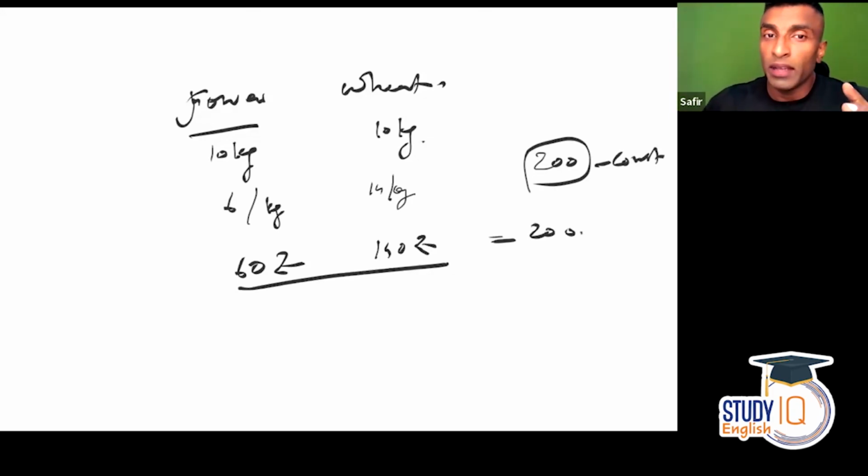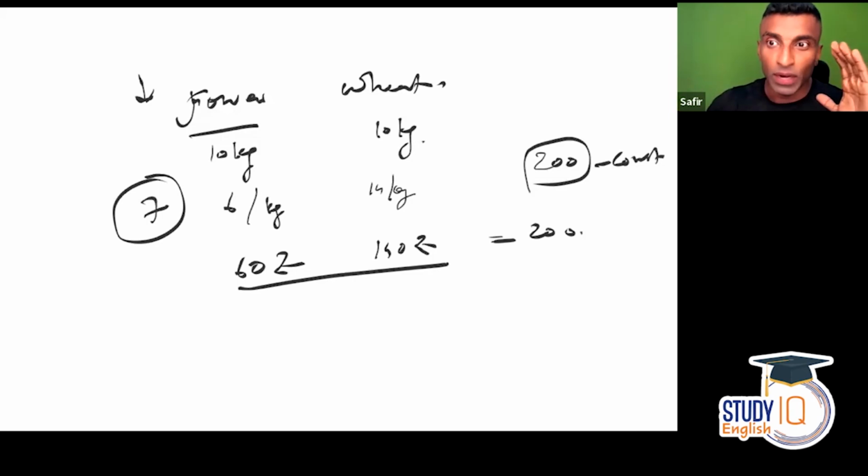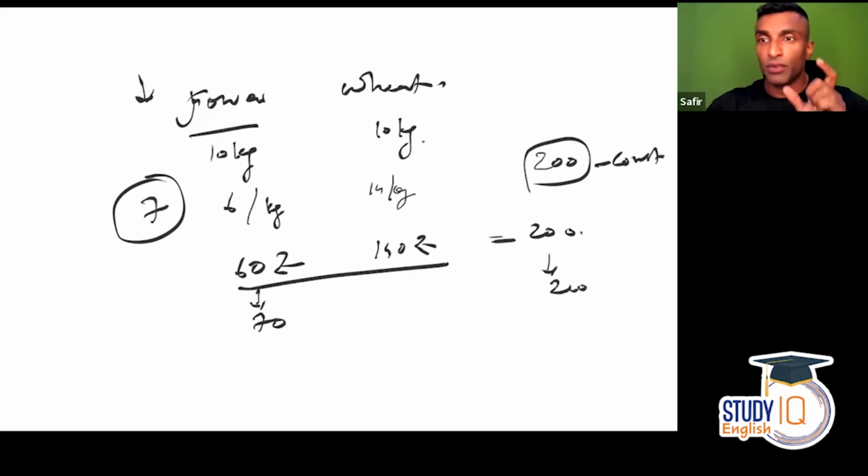Now, what is the inferior good here? Jowar. The jowar price increased from 6 to 7. Remember, what I'm saying is the inferior good's price increased from 6 to 7. Now this will become 70, so the total will become 210. Will he be able to meet the 20 kg demand now? No. To make it exactly 200 rupees, he has to reduce wheat and consume more jowar.